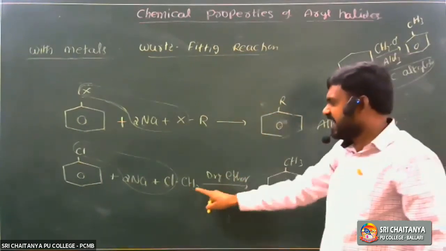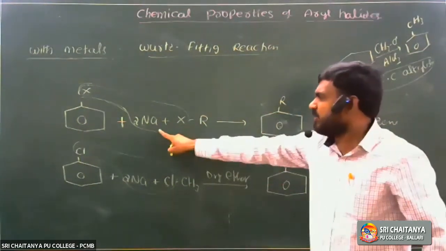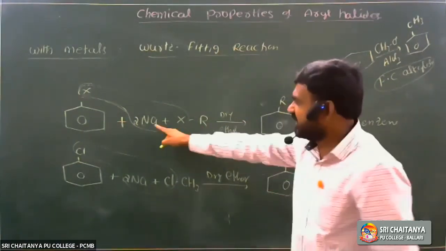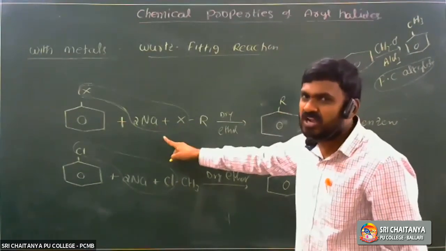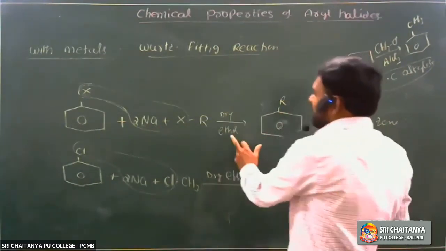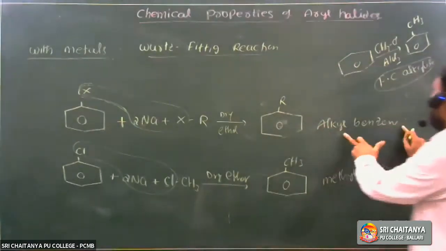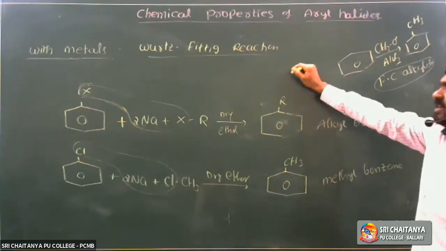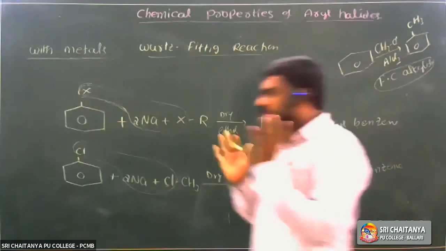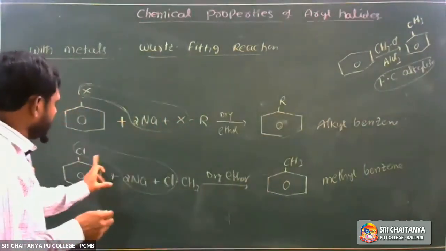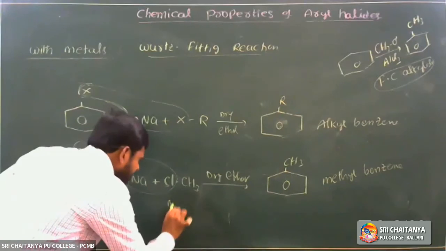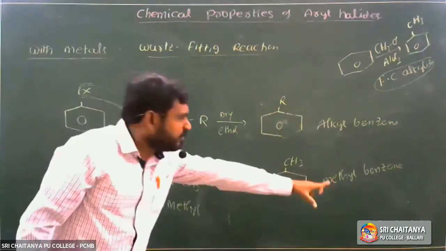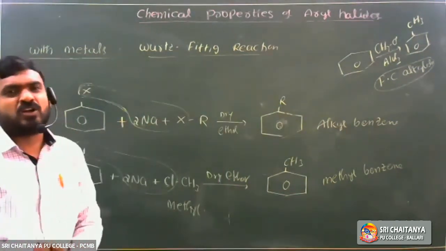So halobenzene reacts with alkyl halide and sodium metal in the presence of dry ether, because moist ether can destroy the sodium metal. Hence we use dry ether. So alkyl benzene is formed. What is the name of the reaction? Wurtz-Fittig reaction. Take a specific example. When chlorobenzene is treated with sodium metal and methyl chloride, CH3Cl, it gives methyl benzene, or commonly toluene.